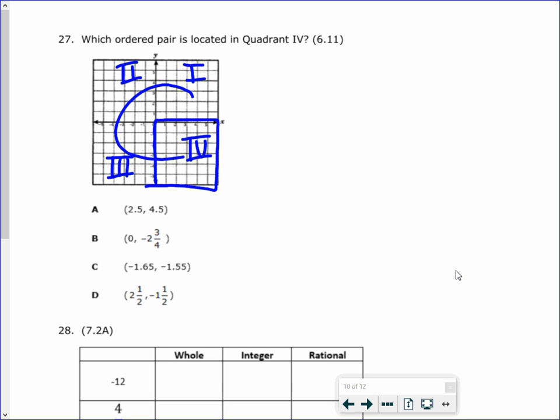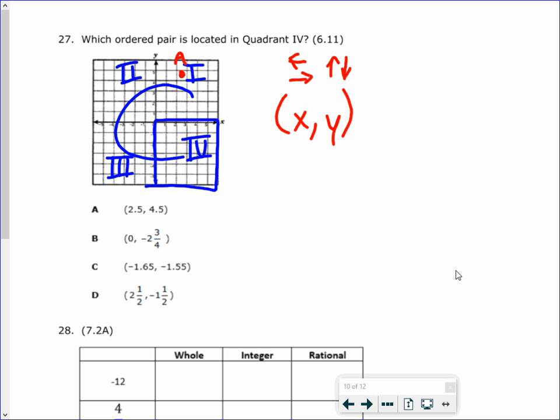So let's go ahead and mark them all just to make sure we don't make any mistakes. So 2.5 and 4.5. So remember, you run, then jump. So XY is the way it goes. Remember, you're going that way or this way, up and down for the Y. So 2.5, we're going to go to the right, 2.5, and then we're going to go up 4.5. So that would be right here. That's A.